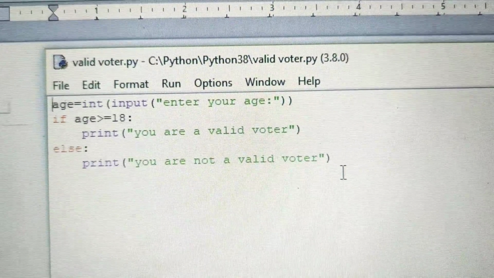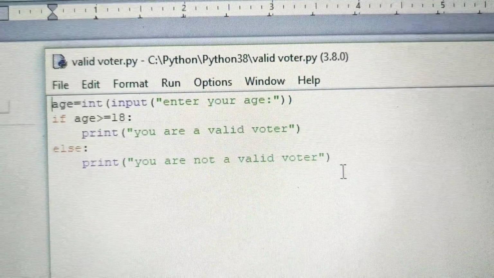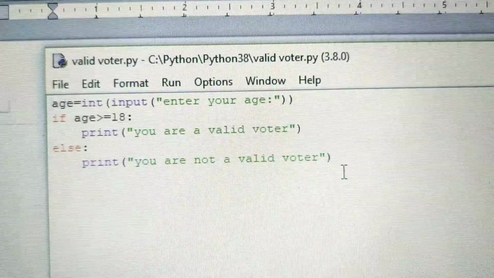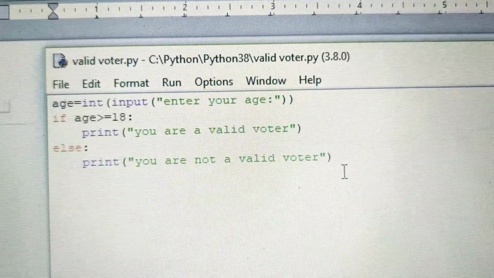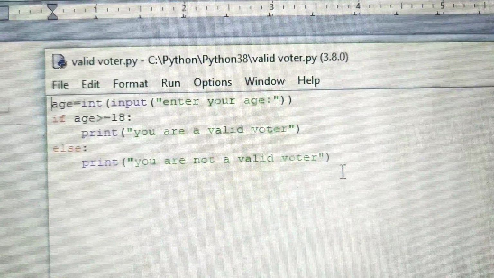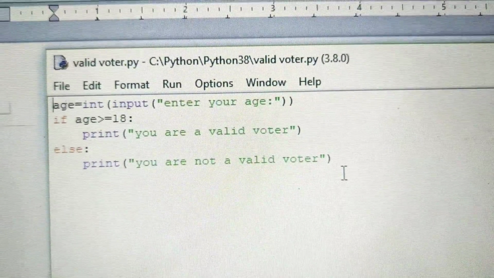Here in this program we have noticed a change. What is that change? Indentation. Print is written a little to the right of the if, that is, it is indented. Why do we have to do the indentation?